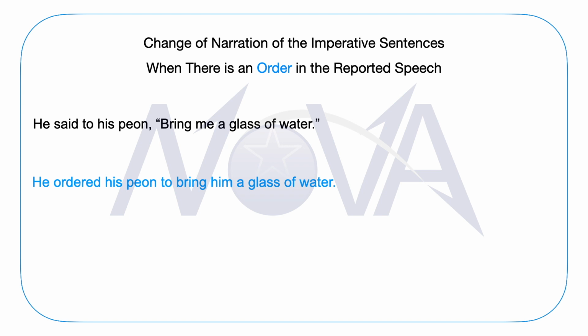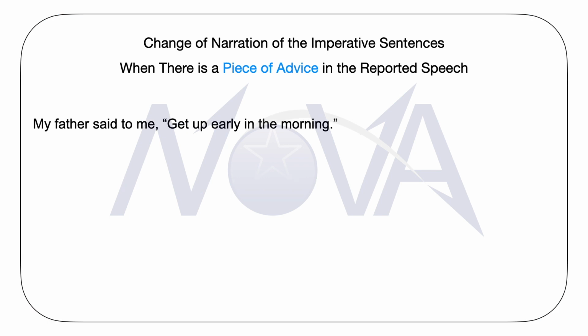I think it is quite easy to understand how to change a sentence whose reported speech contains an order. Let's have another example of an imperative sentence. In this case, the sentence contains a piece of advice. I will read the sentence for you. My father said to me, "Get up early in the morning."